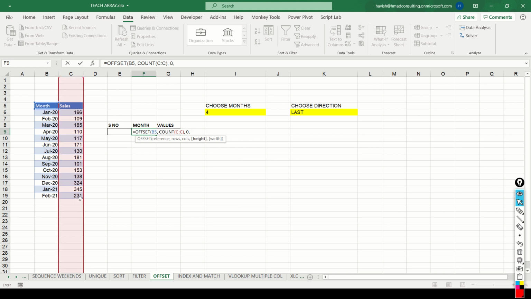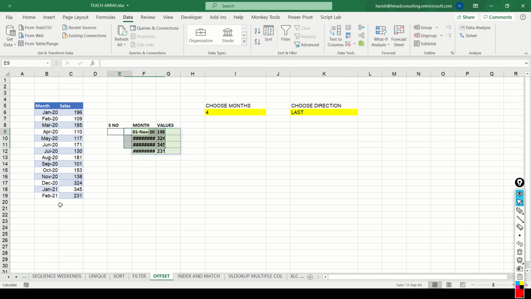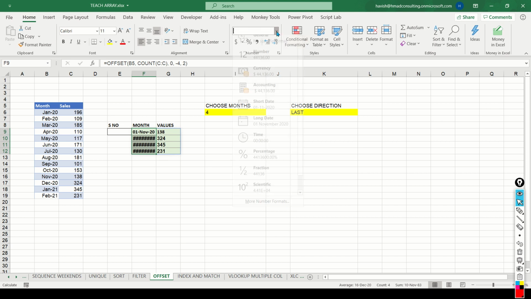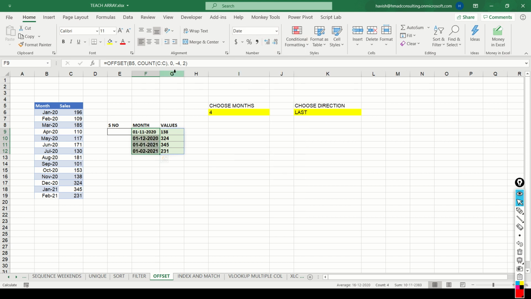Now the height would be minus 4 because I want to go back, or rather go up and select 4 rows, and the width will be 1, or rather 2, because I want to select two different columns, the month column and the sales column. And the result, if you notice, will look like this.